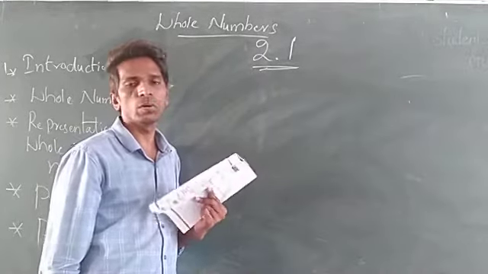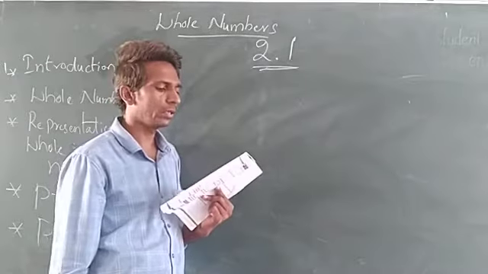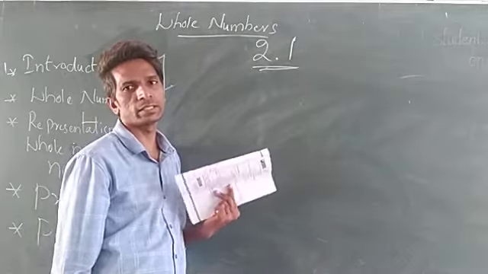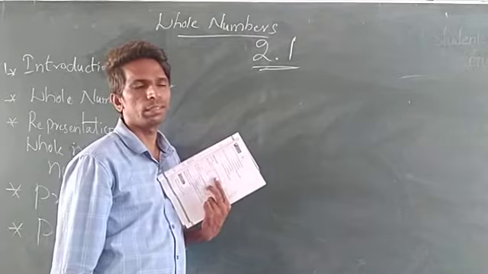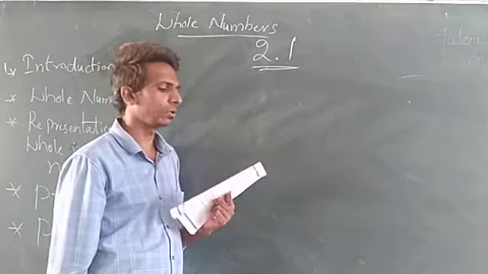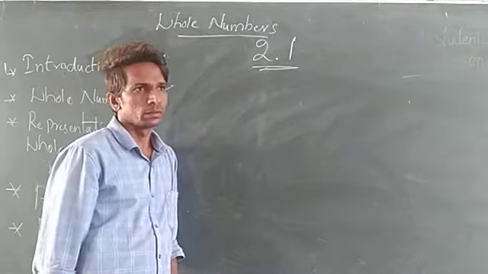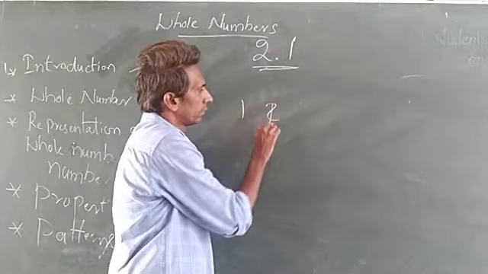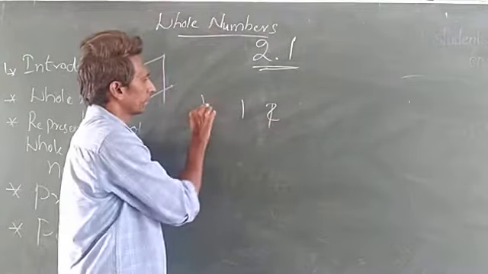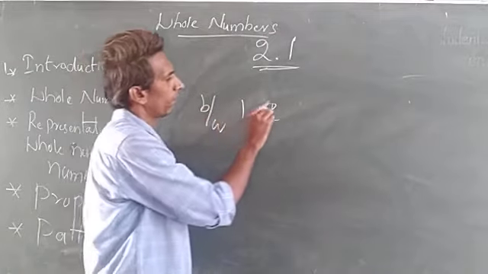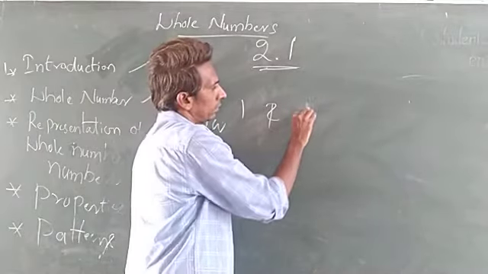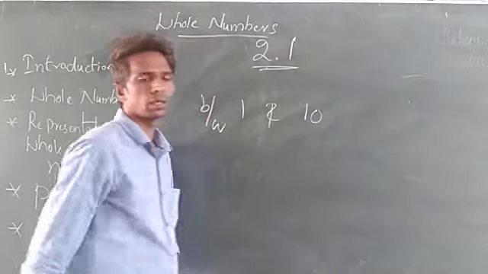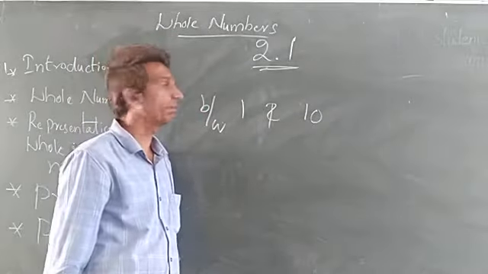I will tell one example before going to this. In between 1 and 10, how many numbers are there in between 1 and 10?